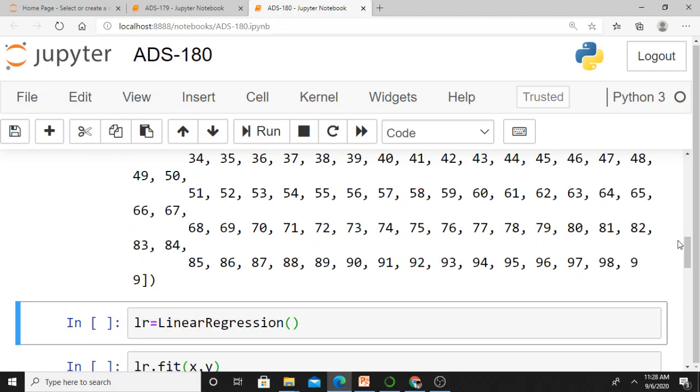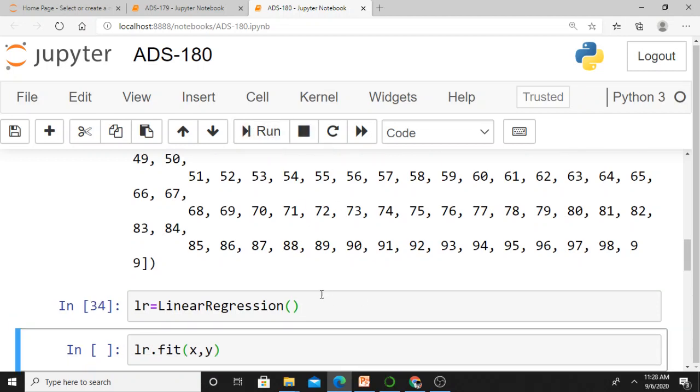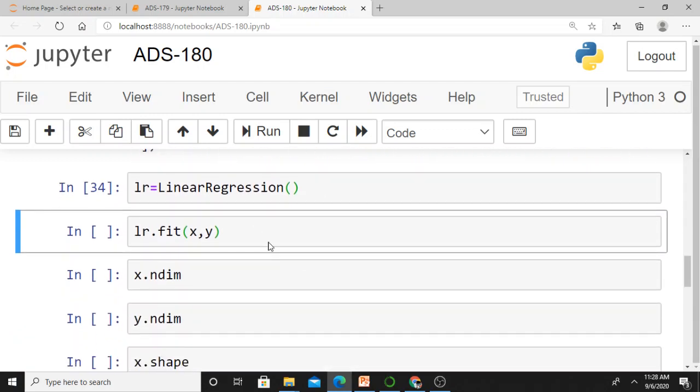When I fit a linear regression model, the line would be y equal to mx, where m would be 1 in our case. Now I create an instance of linear regression. How can I create it? LR equal to LinearRegression. This LR is an instance of linear regression.